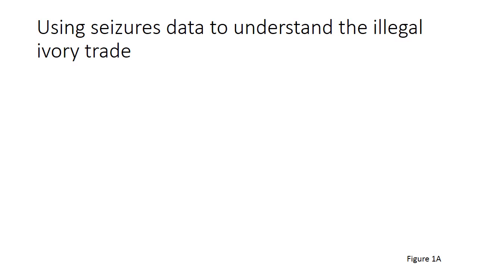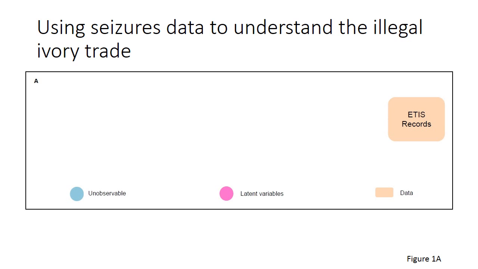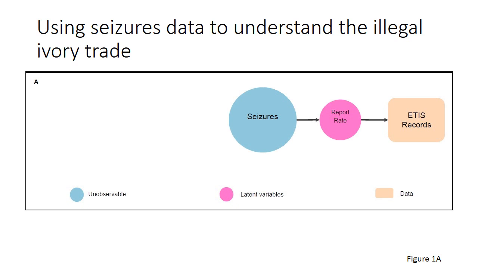However, there are difficulties with using seizures data to learn about the illegal ivory trade. We have our ETIS records, which are reported seizures of illegal ivory transactions. These represent a proportion of all the seizures that will have been made. We don't know what the number of seizures are, and we also don't know what proportion of these seizures get reported to ETIS. We're calling this proportion the reporting rate.